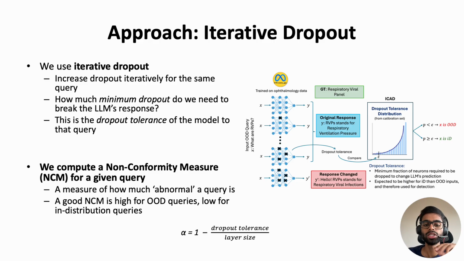So when the meaning of the response changes, we stop the loop and we record the amount of dropout we needed to introduce to get this changed response, and we record it as the dropout tolerance of the model to that query.